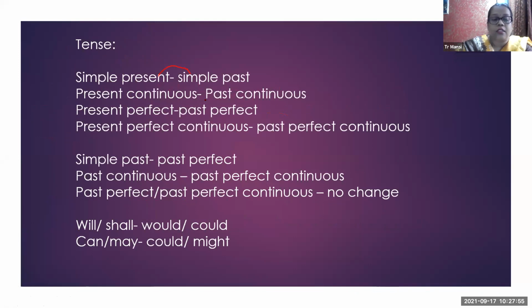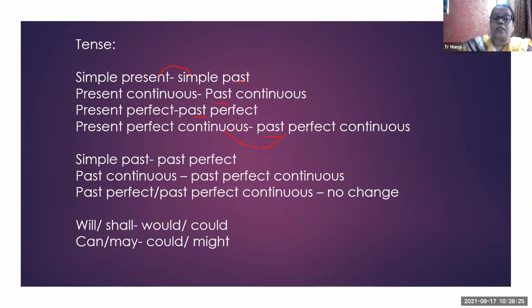I hope everyone knows about these tenses. Then present perfect tense: we will make it past perfect tense. If it is present perfect continuous tense, then we will convert it into past perfect continuous tense. So everywhere you can see that we use past tense when we convert direct speech into indirect speech. Okay, now next, this is all about the present tense.